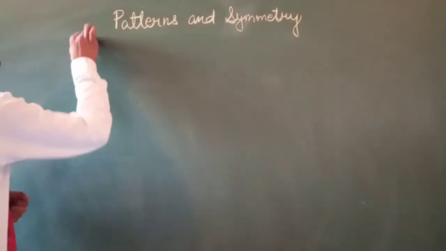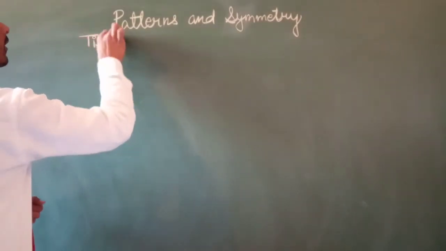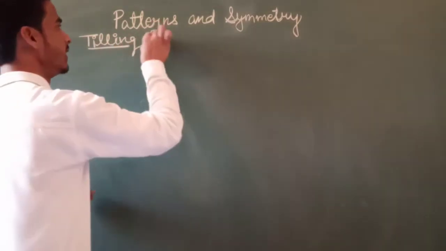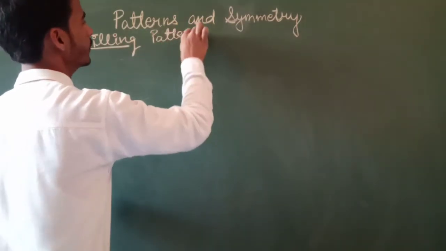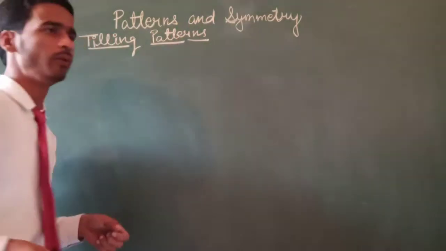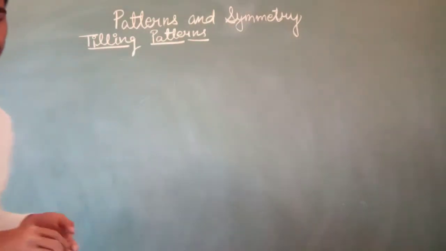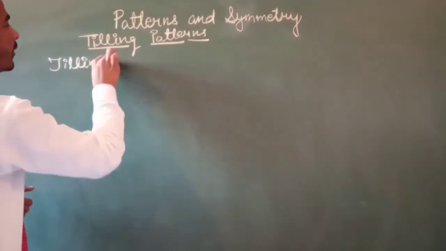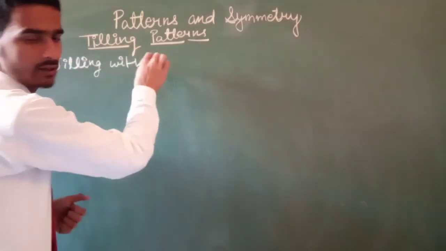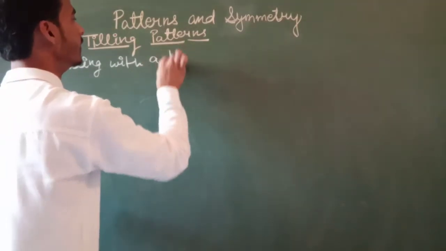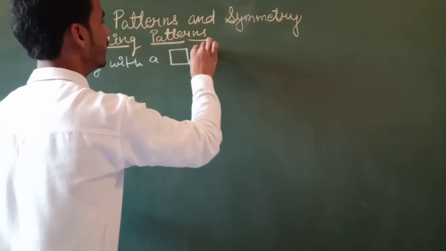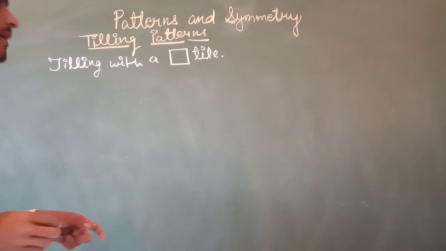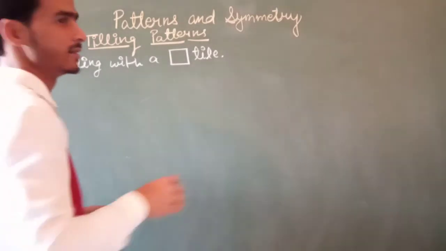Now the next topic is tiling patterns. How can we form tiling patterns? Listen here. Firstly, tiling with a square tile. The pronunciation is tiling. And next is tiling with a six-sided shape.